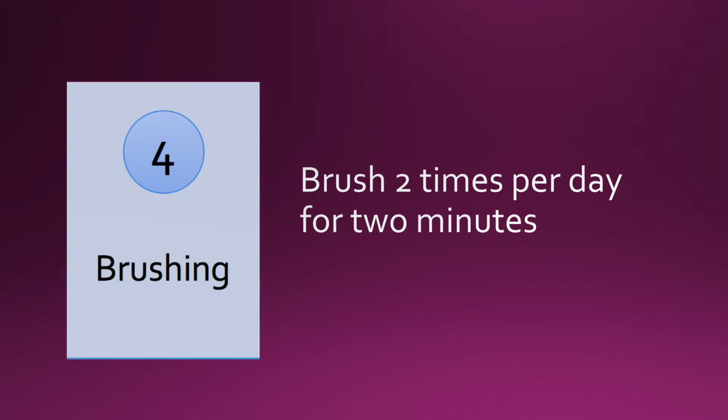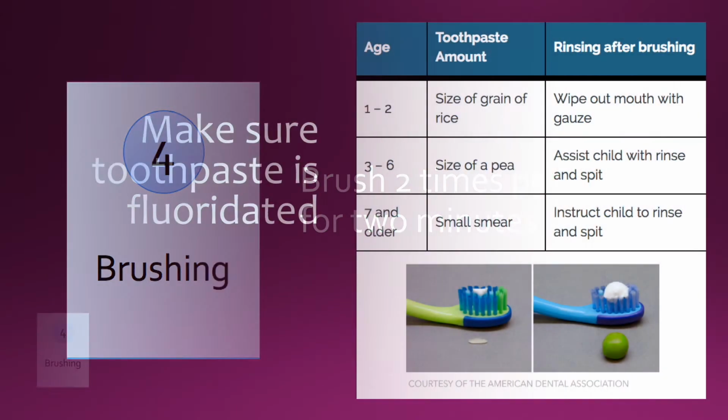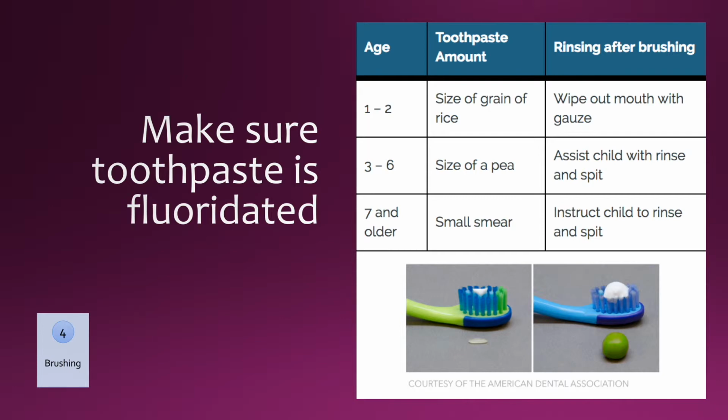Children should brush at least twice per day with fluoridated toothpaste, beginning with the eruption of the first tooth. All children should use fluoridated toothpaste. 1- and 2-year-olds should use toothpaste in the amount of a grain of rice, and 3- to 6-year-olds should use the amount of the size of a pea.